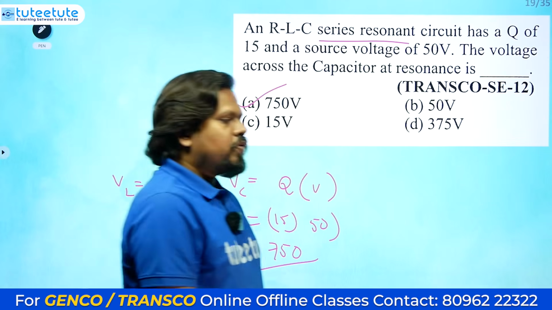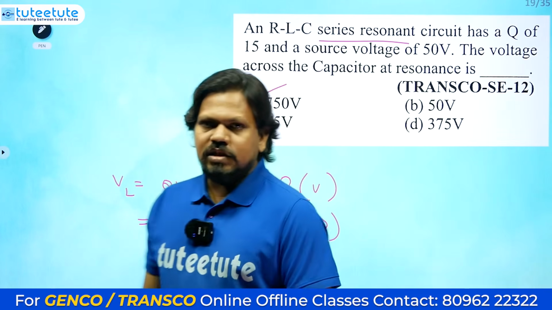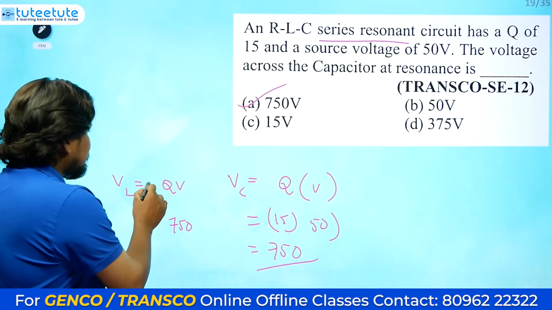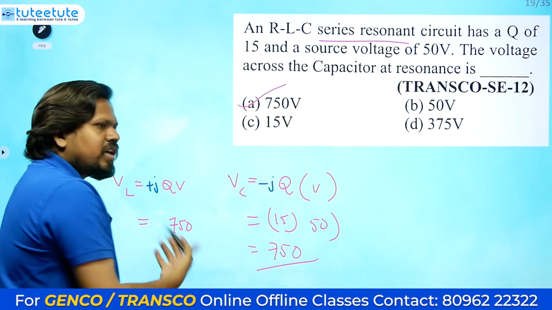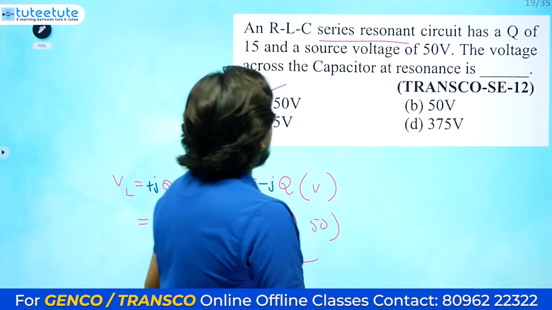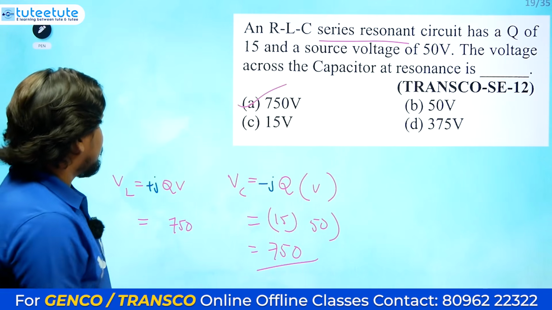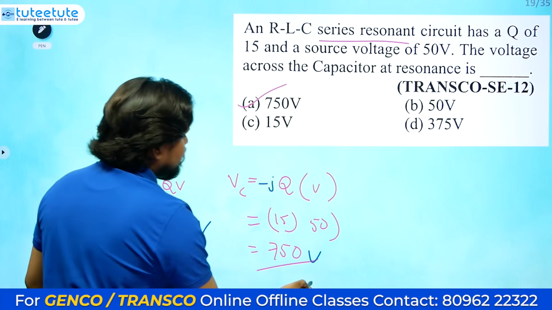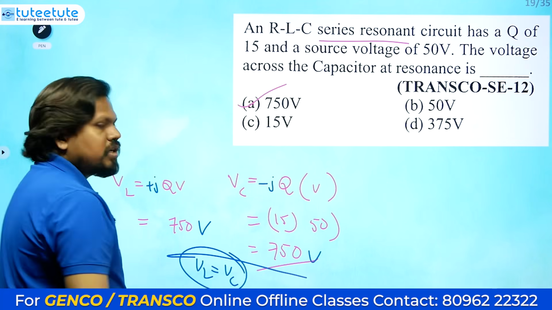Whether it is giving voltage or taking voltage, at later stages we can understand it is plus jQV or minus jQV, but here they are asking only the magnitude. See the options: under the resonance condition, the voltage across the inductor and the voltage across the capacitor will be the same, so VL equals VC.